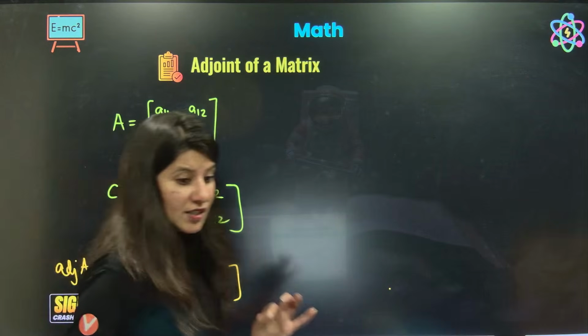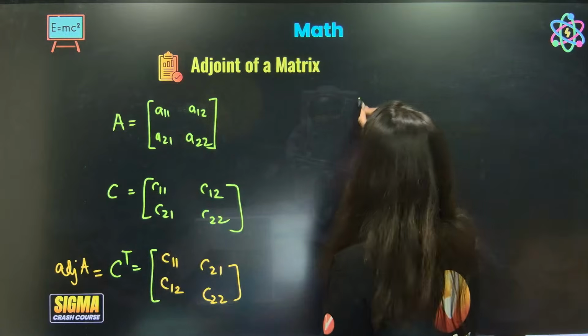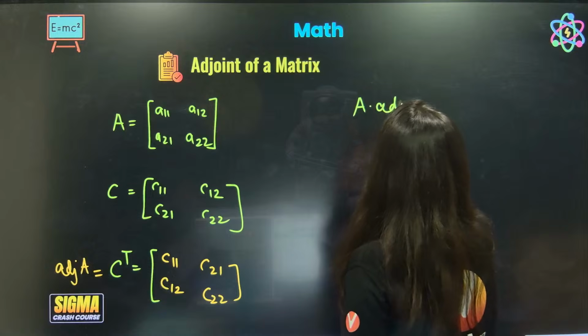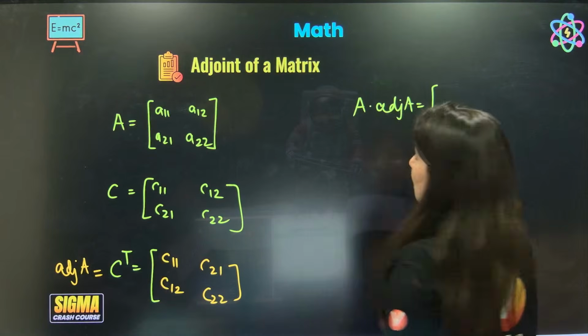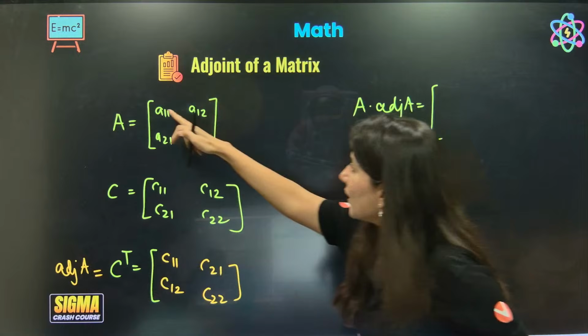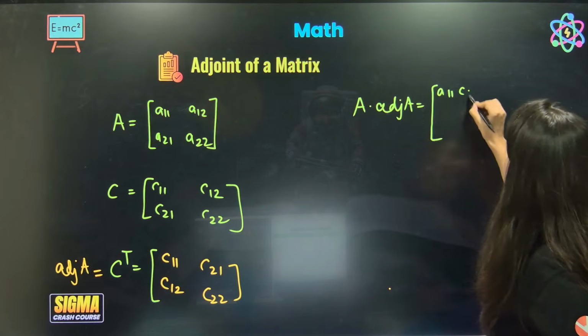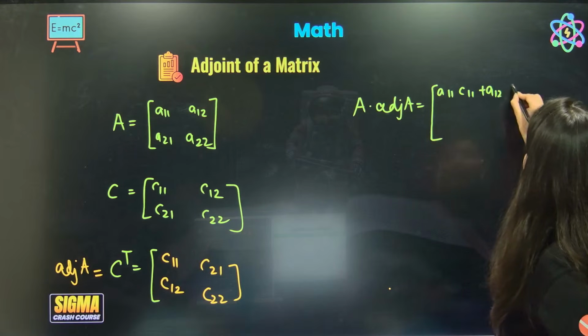And the very first thing we are going to see over here is what happens if I multiply A and adjoint A together, a very important property. So row 1, column 1: A11, C11, A12, C12. See, A11 C11 plus A12 C12.